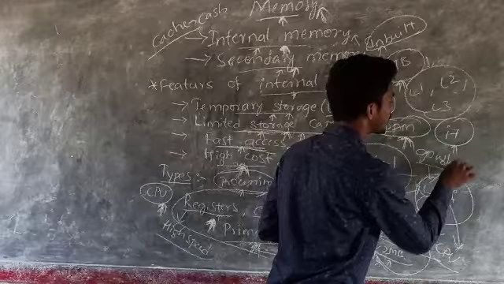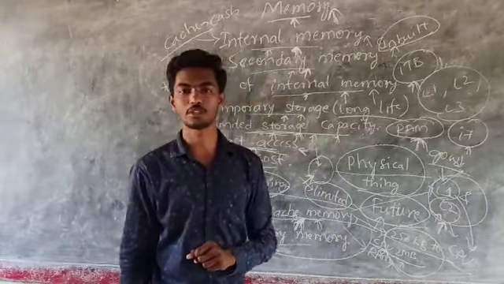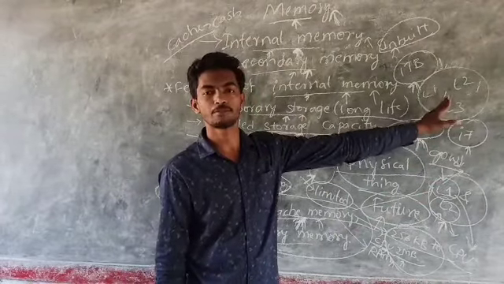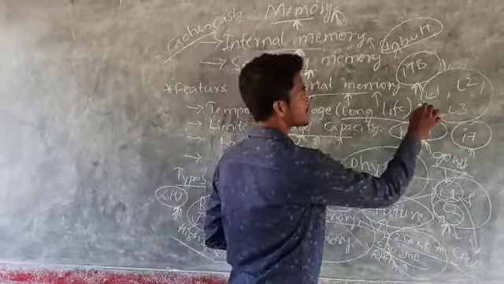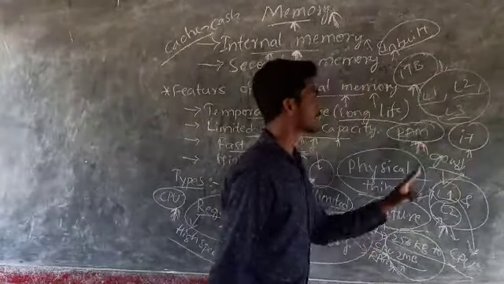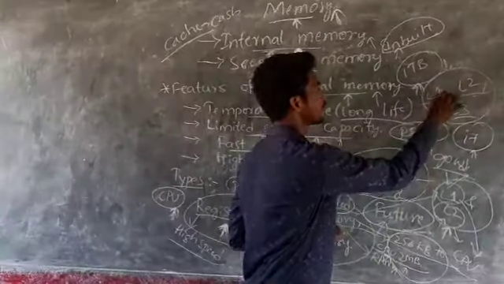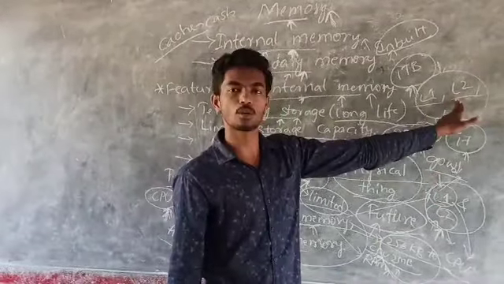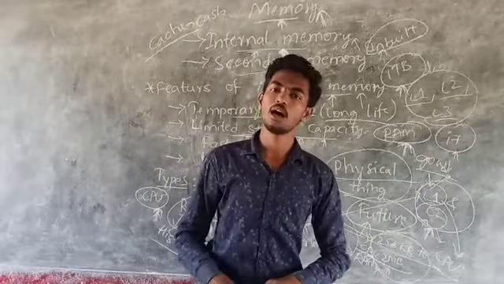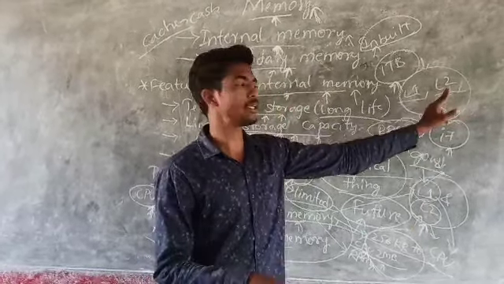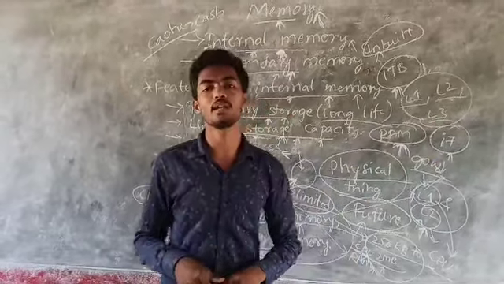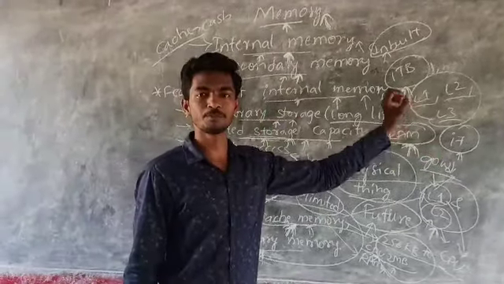These i7 processors have three types of cache memories, L1, L2, L3. L1 is around 256 KB, L2 is around 3 to 6 MB, and L3 is around 12 MB.